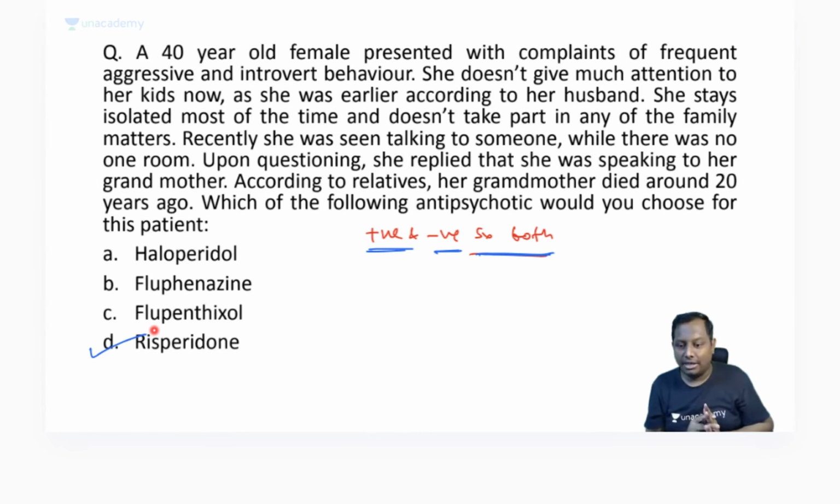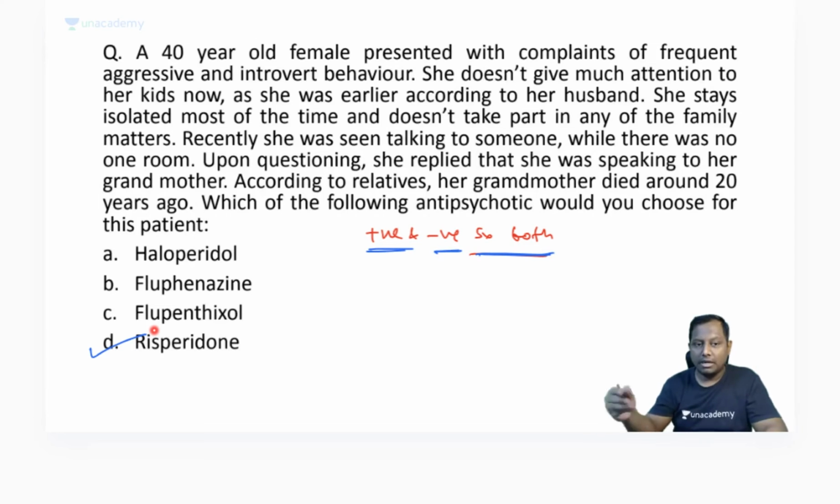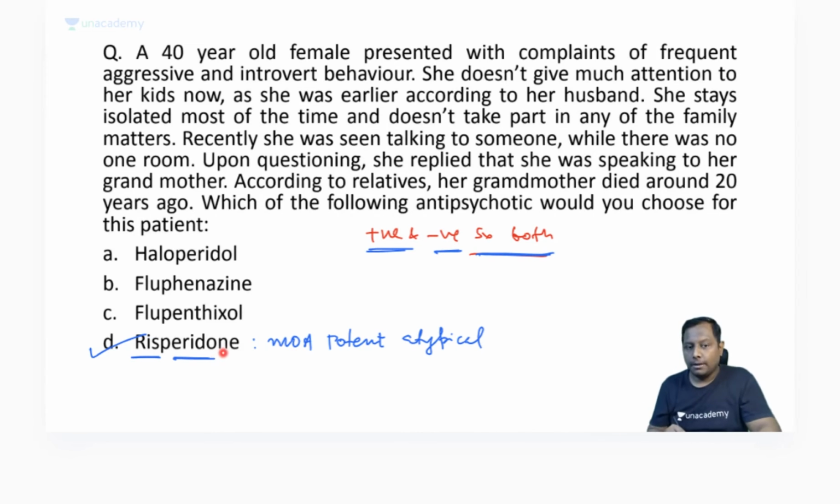All others that we are having, guys, are typical. I hope all of you are very well aware which one is a typical drug and which one is an atypical drug, and you also know how to remember them in the examination. Risperidone, remember, is considered the most potent atypical. Remember it as a risky drug by the name of risperidone.